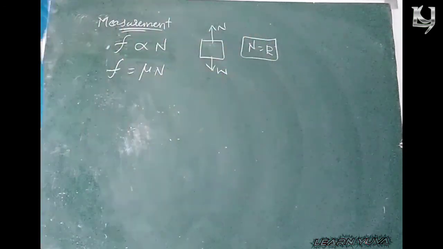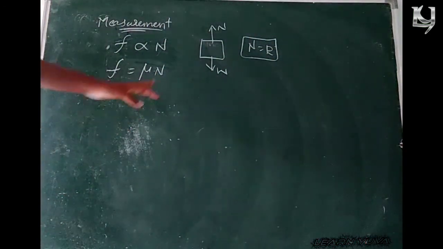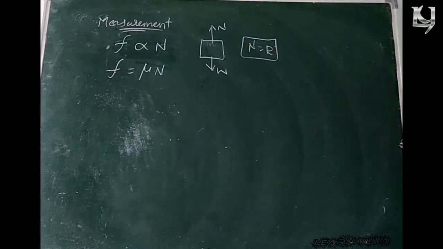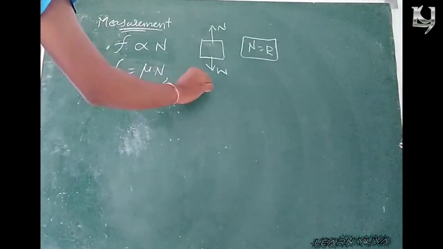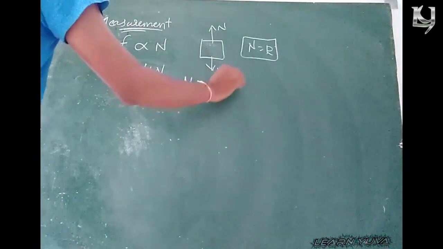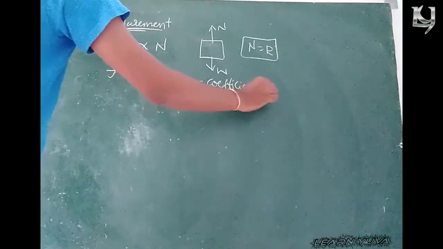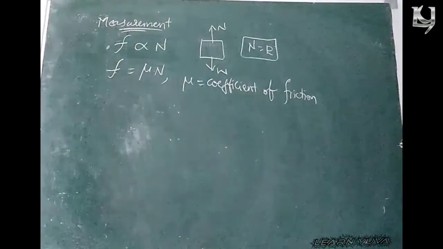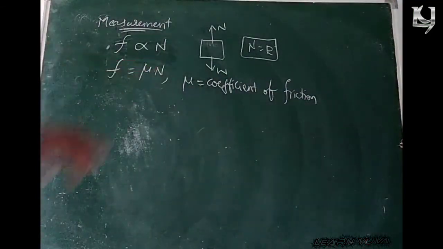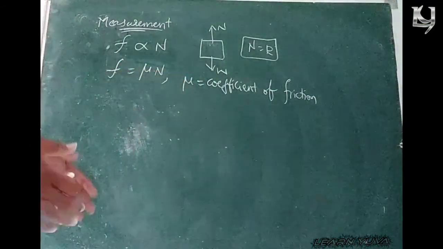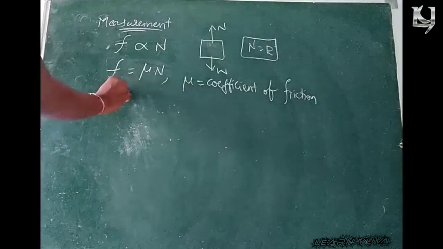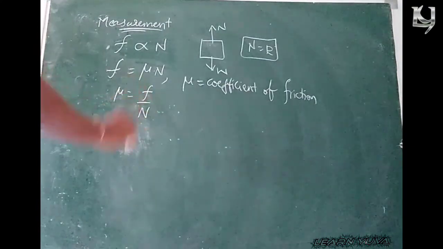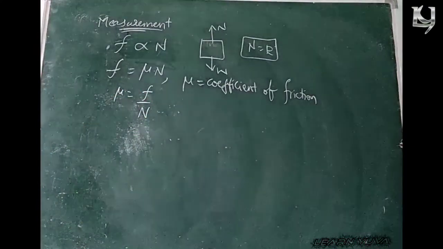N and R both are the same. Sometimes we represent it with N or sometimes with R. Okay. So here mu is called the coefficient of friction, where mu is the coefficient of friction. So F is equal to mu into N. If we need the coefficient of friction of any body, then mu is equal to friction force by normal force.